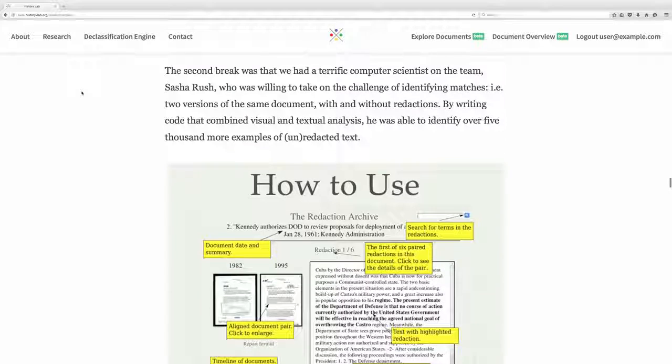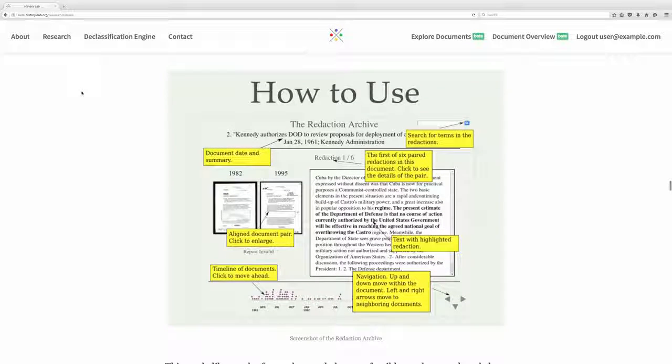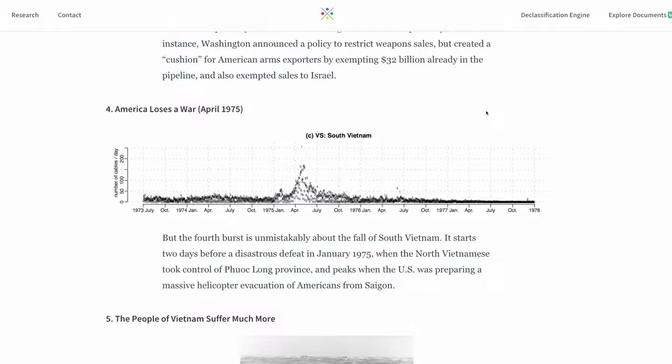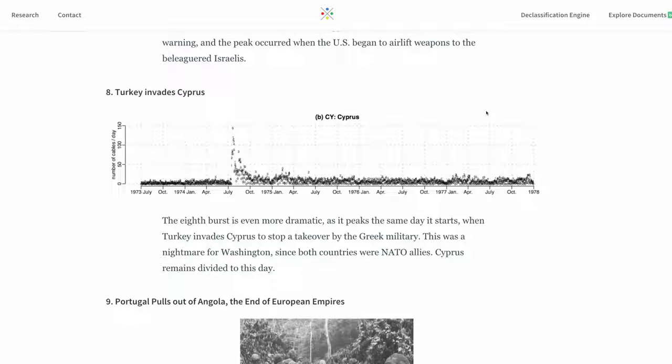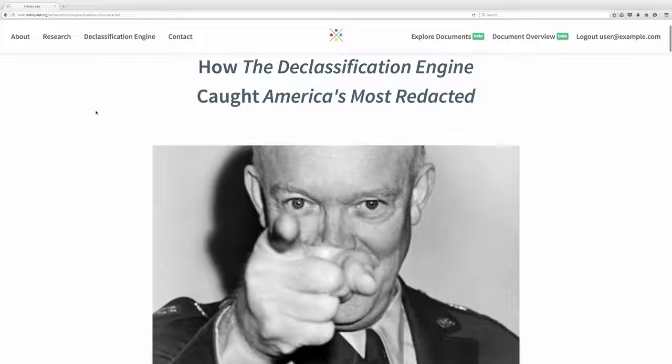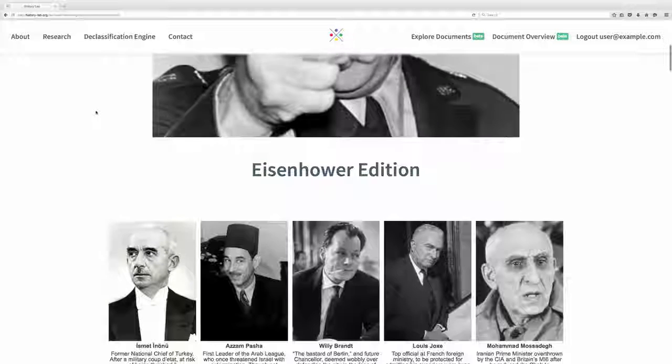On this site, you can learn about our research in developing tools to manage the exponential growth in historical data and discover what part of the past is still hidden. Our goal is to build a declassification engine, and we are beginning with basic research on problems like automatically detecting events and identifying the people whose names are particularly likely to be erased from the historical record. But we are building this site so you can dig deeper and make your own discoveries.